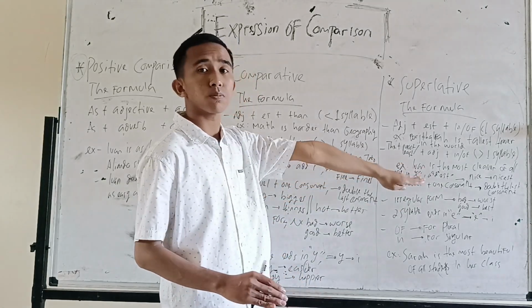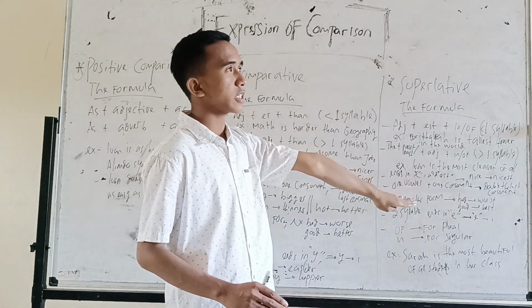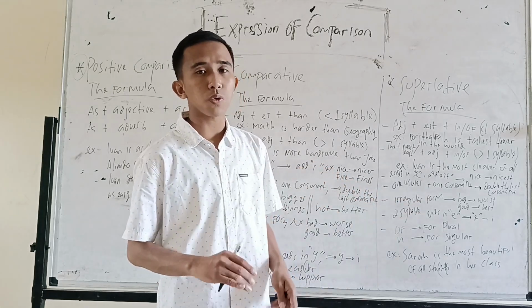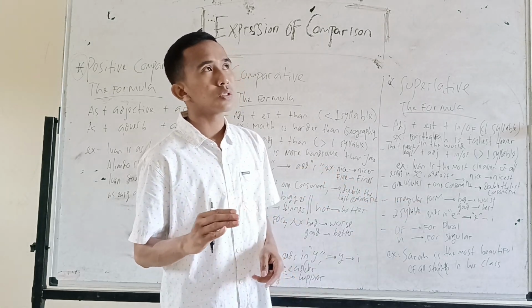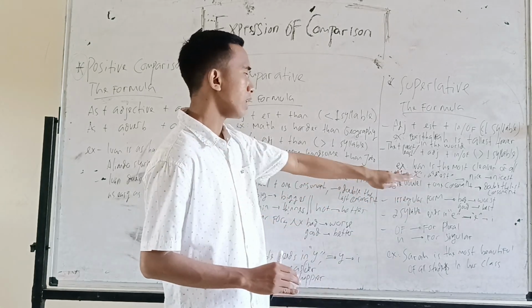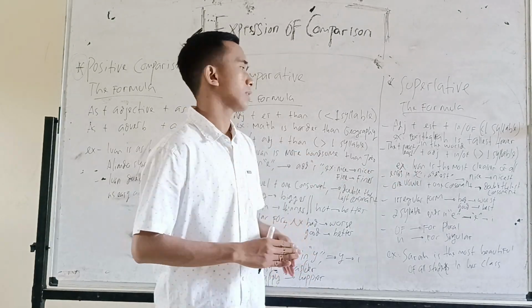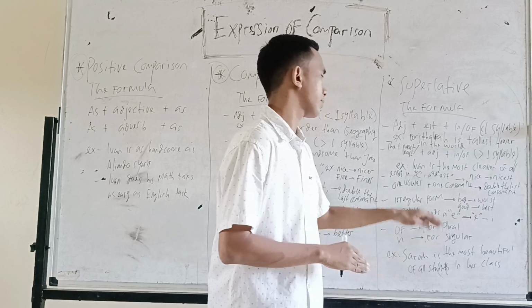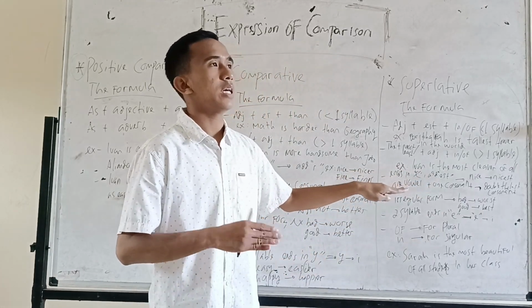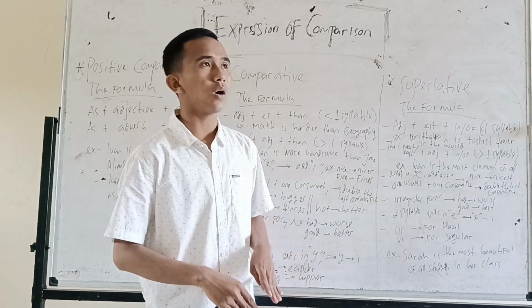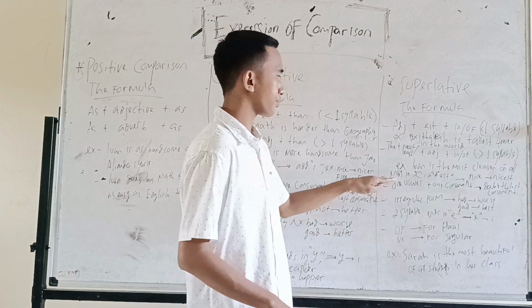Next, the plus most or least plus adjective plus in or of for more than one syllable. For example, Ivan is the most handsome in the class. Sela is the most clever of all, and etc.